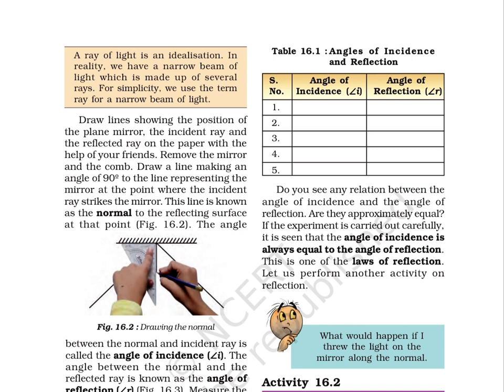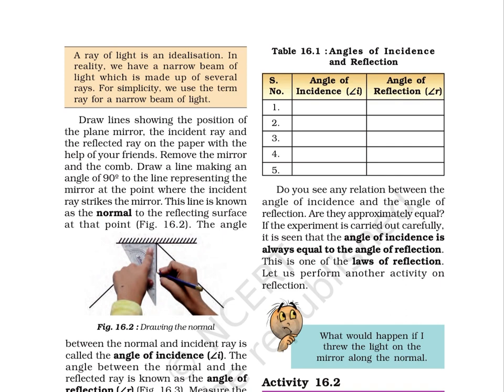Do you see any relation between the angle of incidence and the angle of reflection? Are they approximately equal? If the experiment is carried out carefully, it is seen that the angle of incidence is always equal to the angle of reflection. This is one of the laws of reflection. Let us perform another activity on reflection.